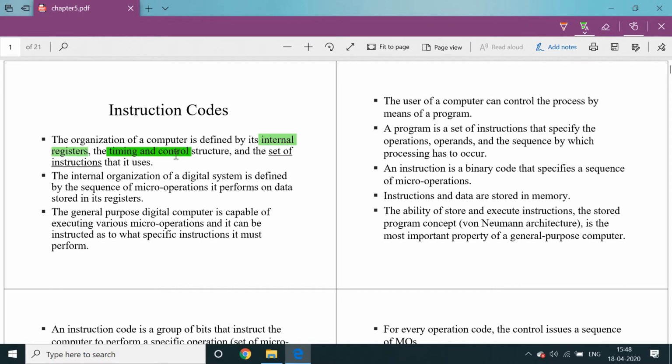Here, control means that with the help of a control unit we generate the general control signals, which are the read and write signals. What is meant by read and write? Read means we read some information from various sources, which are either input devices, or the registers, or the memory locations.